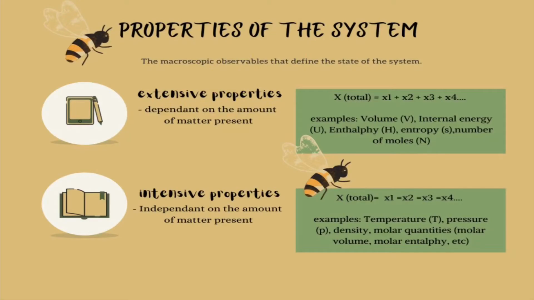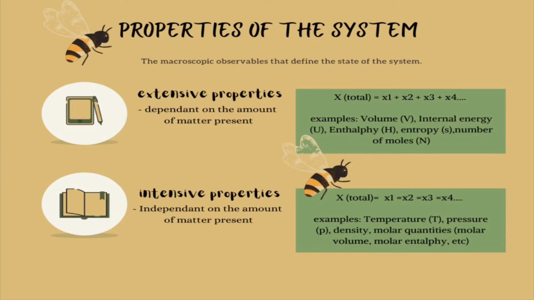So let's now look at different types of properties of the system. These are properties that are macroscopically observable and define the state of the system. We have two major types of properties: extensive and intensive properties. Extensive properties are dependent on the amount of matter present. The sum of the properties of part 1, part 2 and part 3 is equal to that of the whole. Examples include volume, internal energy, enthalpy, entropy, and number of moles.